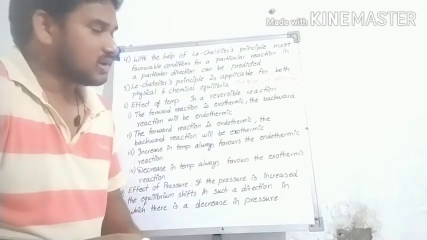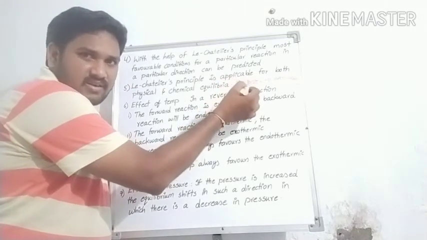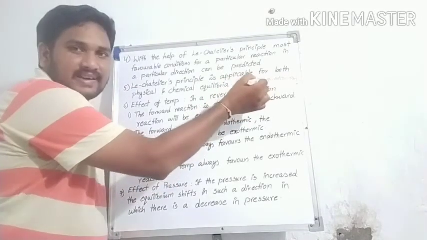Sir, ante kada. So sir, in this A plus B is the reactant, already you know that C plus D is the product.